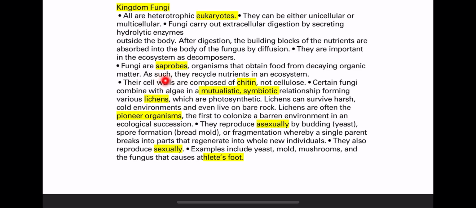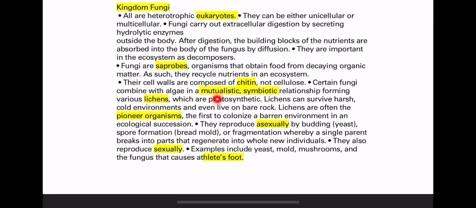They decompose organic matter to get the nutrients in an ecosystem back. Also, all fungi have cell walls, and their cell walls are composed of chitin. This is the polymer in fungi's cell wall, not like bacteria. In bacteria, there is peptidoglycan in their cell walls.